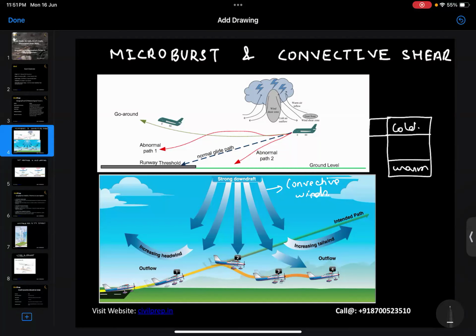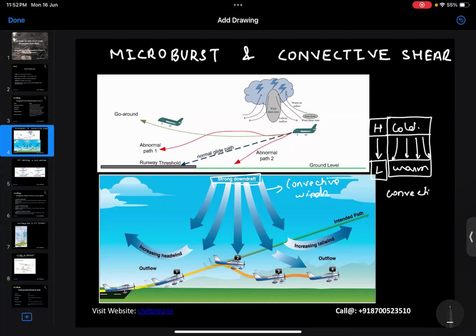This results in the formation of a high pressure system and a low pressure system. Because of this, the winds try to move from high to low, from the upper region to the lower region, and this results in the formation of a